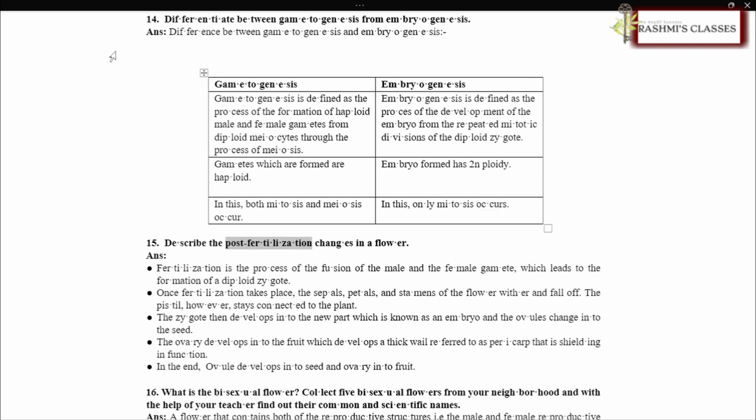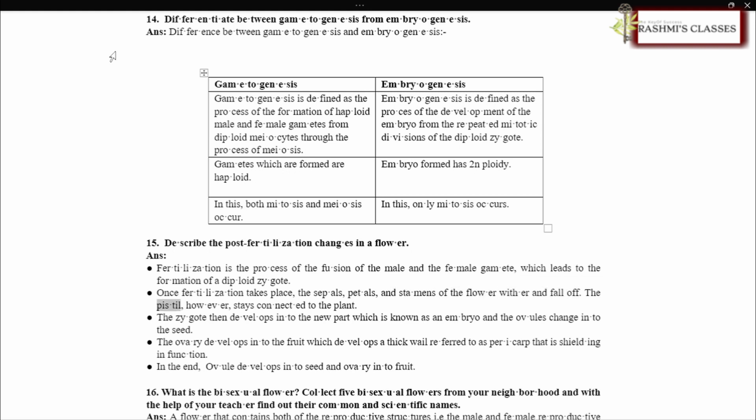Describe the post-fertilization changes in a flower. ANS. Fertilization is the process of the fusion of the male and the female gamete, which leads to the formation of a diploid zygote. Once fertilization takes place, the sepals, petals, and stamens of the flower wither and fall off.